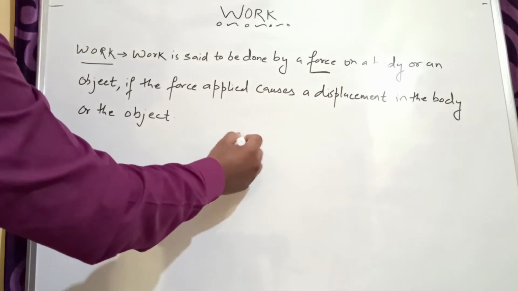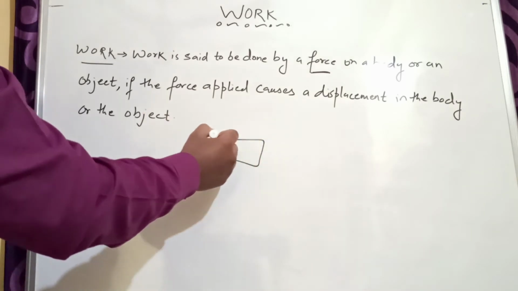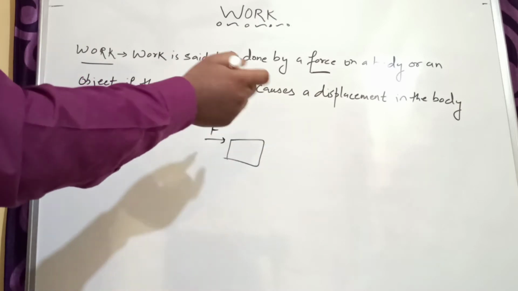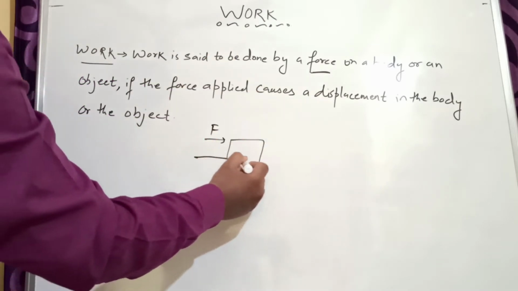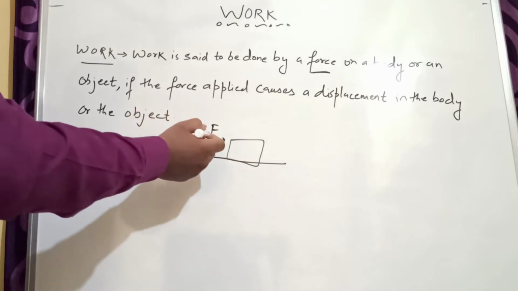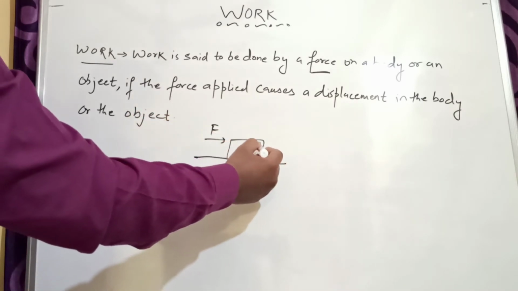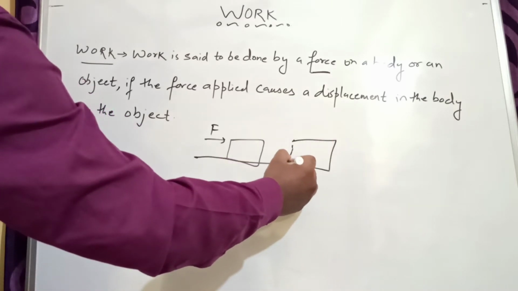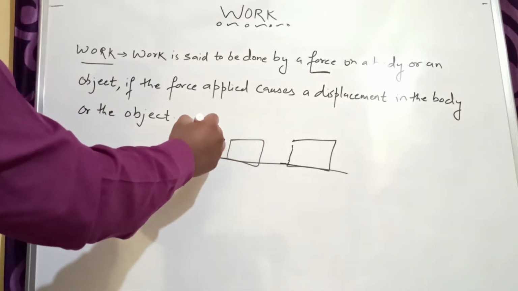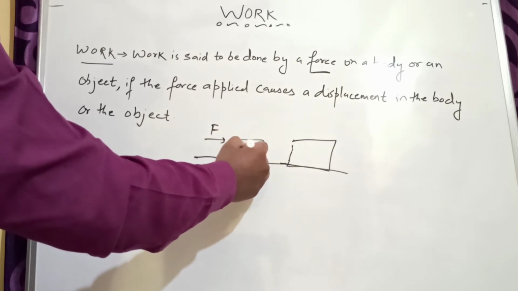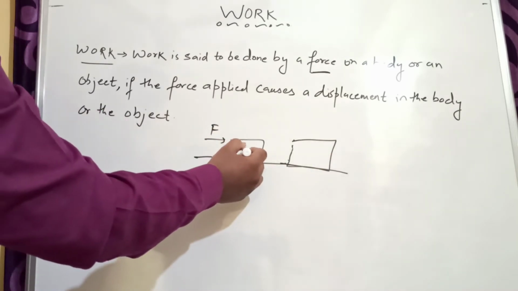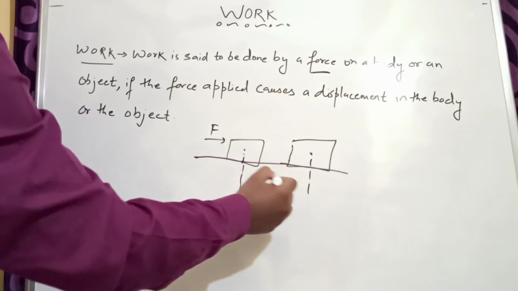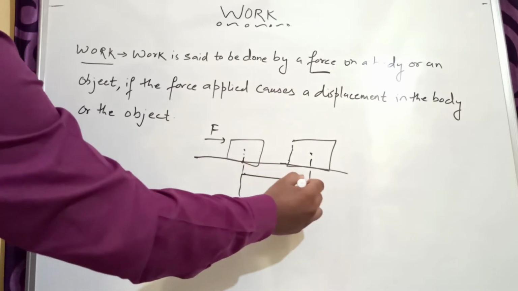For example, this is your body or an object. You are applying force F in this direction, and this object is kept on a table or at some place. Due to this force the object gets displaced from this place to, say, here. Earlier it was here, then you applied the force F and the object got displaced from this position to this position.